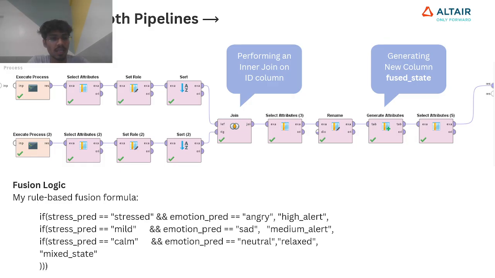On this platform you can write a formula to set your rules on what basis you are generating a new attribute in the data set. This is the formula that I have used, and it's more rule based. I wrote this formula and generated the fused state column, and then I selected it.